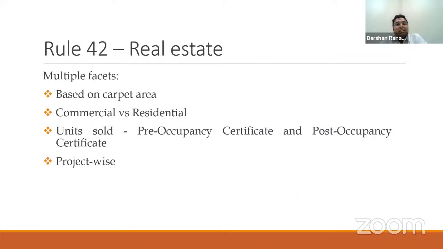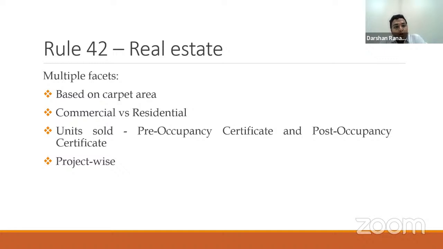Now, for the real estate sector, a separate Rule 42 formula is prescribed. I'm just giving a glimpse of what the specific formula is and what areas need to be taken care of. For the real estate sector, this formula is based on the carpet area of the project. You have to break up your carpet area between residential carpet area and commercial carpet area.